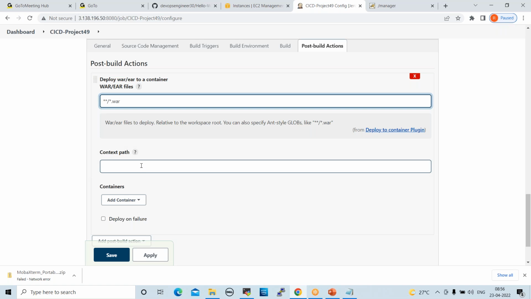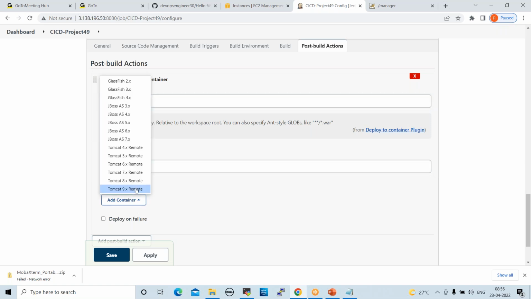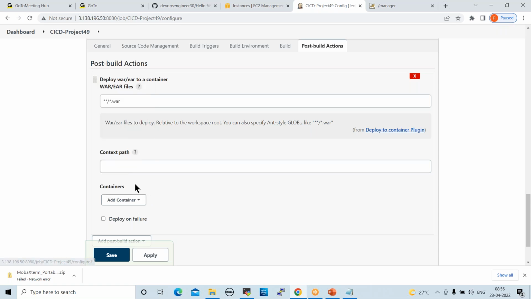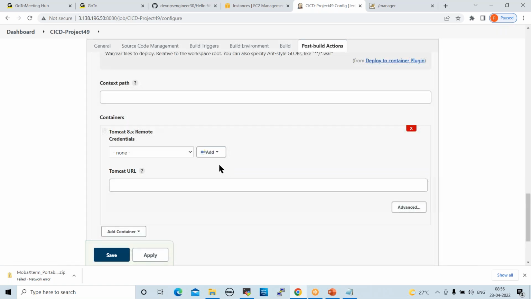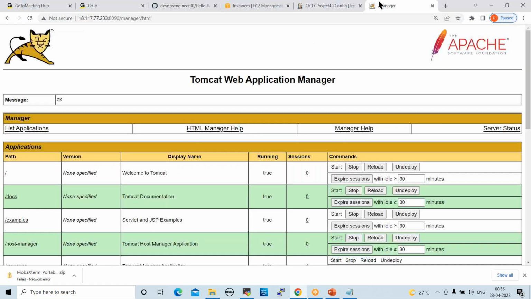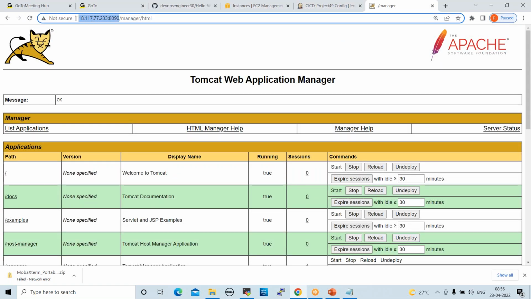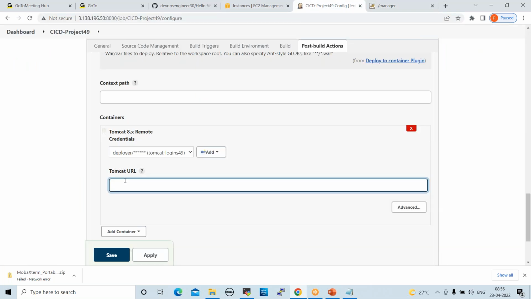After that, context path not required. You can ignore this. Next one, containers. Add containers. Click on this. Select the version, Tomcat 8.x. Okay. Now go down here. Now select your credentials, whatever credentials we created. See here, these are the credentials, right? Select this. Now Tomcat URL. So just copy the Tomcat URL up to the port number. Just copy this and paste here.